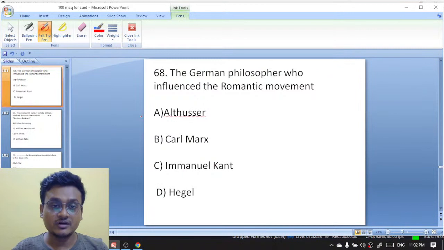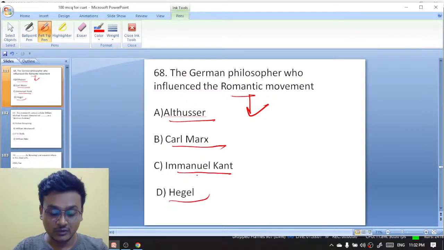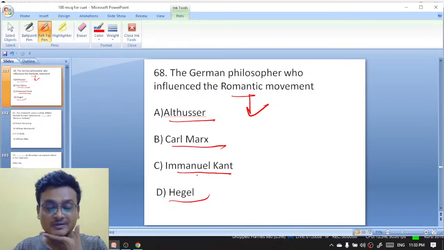The German philosopher who influenced the Romantic movement: Althusser, Karl Marx, Immanuel Kant, Hegel. And what is the concept given by Althusser? Subhas, yesterday I had discussed. What was the concept given by Louis Althusser?